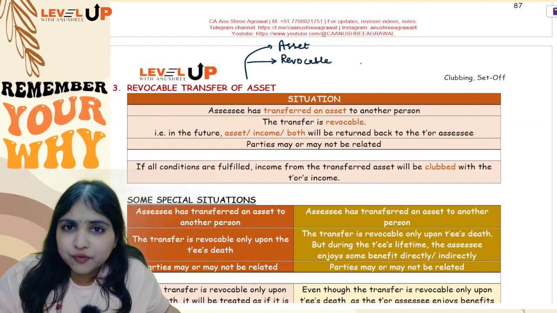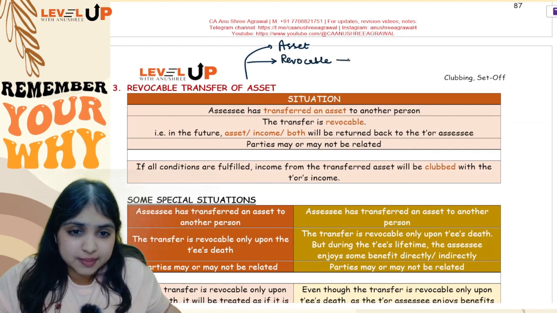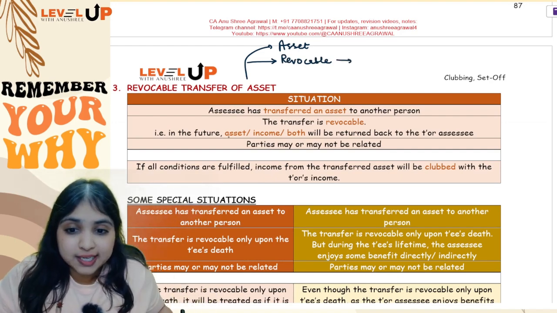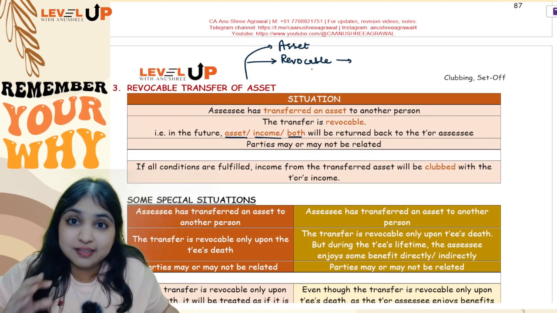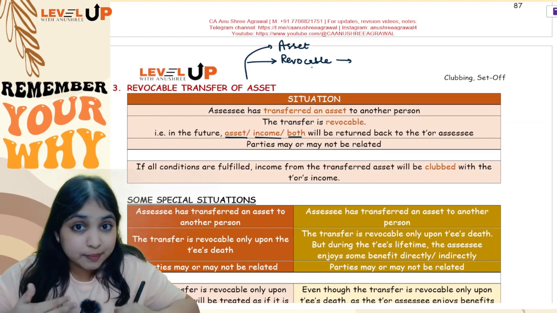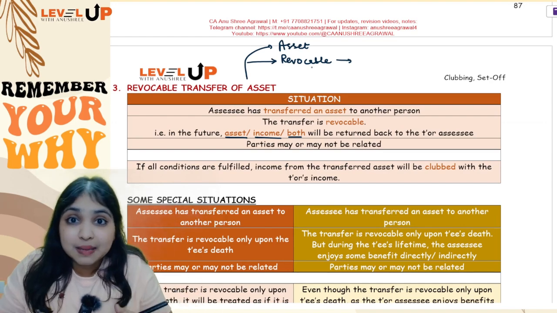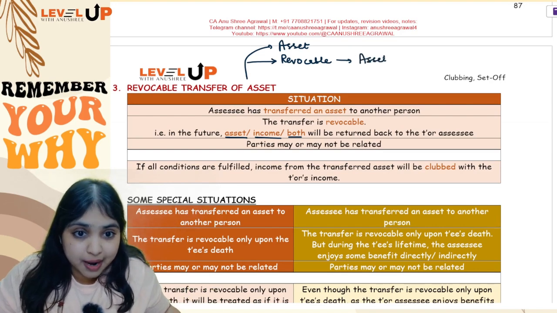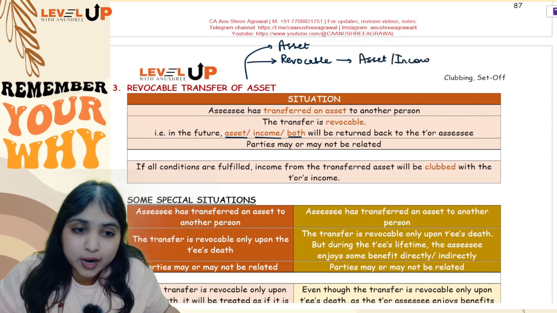Now, what do you mean by revocable transfer? Revocable transfer means right now I am transferring the asset to you, but in the future I want either the asset back or I want the income back or I want both back. So it is a revocable transfer, which means even though I am transferring the asset to you, I am still keeping some rights in the asset. In the future, either I want the asset back or I want the income back or I want both back.